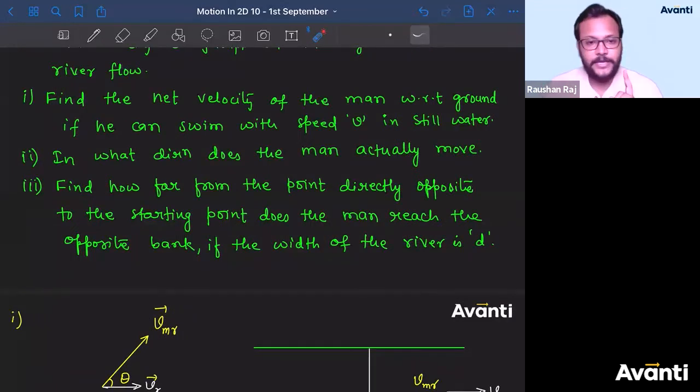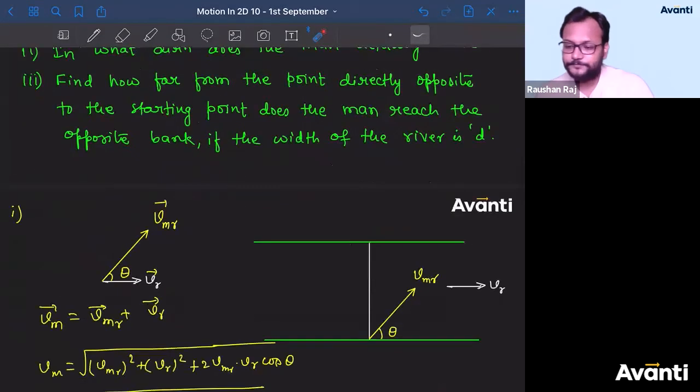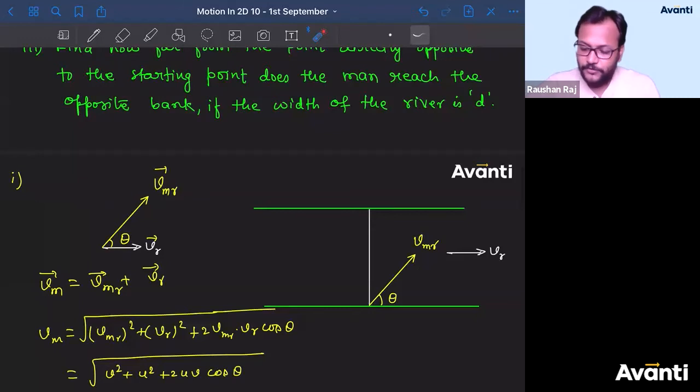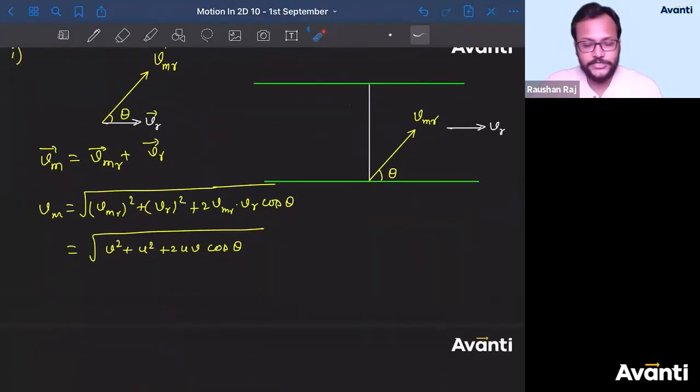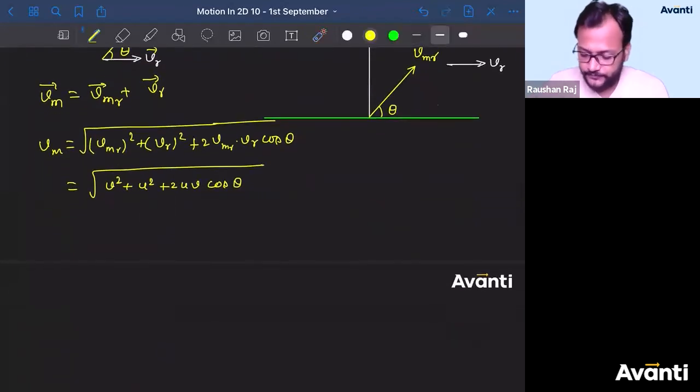Second question is, in what direction does the man actually move? कैसे जाएगा? Very good, Mohammed. The man will move in direction of Vm, right? The man will move in direction Vm. Then what direction? So find the direction of Vm. Second question is, we have to find direction of Vm. That will be the answer.